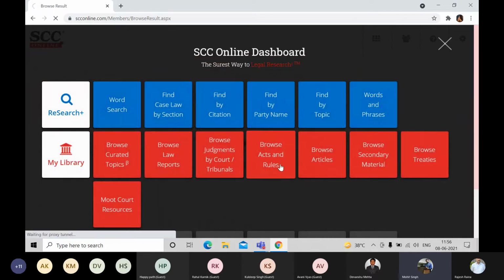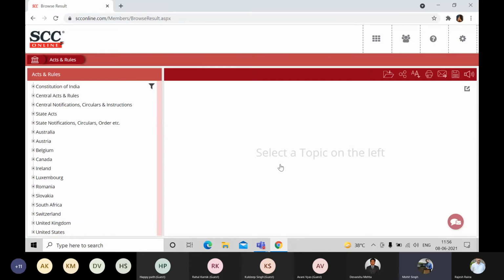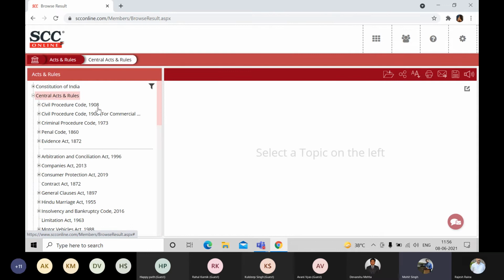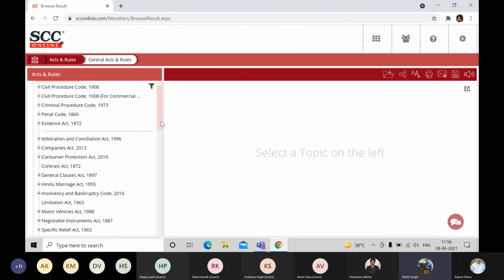So in the Bare Acts, whenever any member would like to read any state act, any central act, Constitution of India, or the acts coming from different countries, I'm not sure whether the university has taken the international package or not, so we'll skip that. Let's take any central act over here. We'll click on the central act. All the commonly used acts have been kept over here, and the rest of the acts have been kept in alphabetical order. Once you scroll down the list, you'll see them as well.